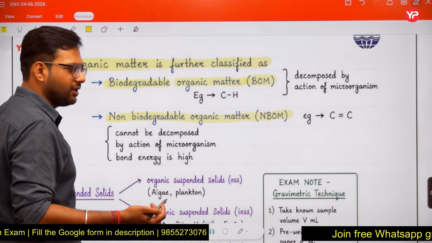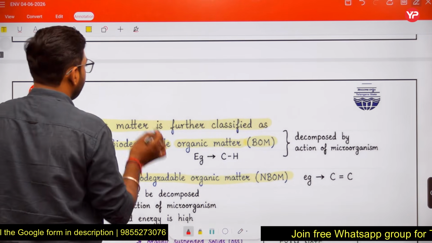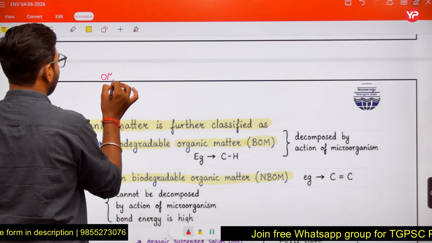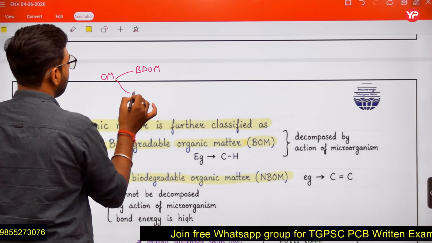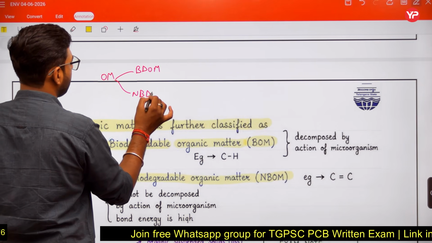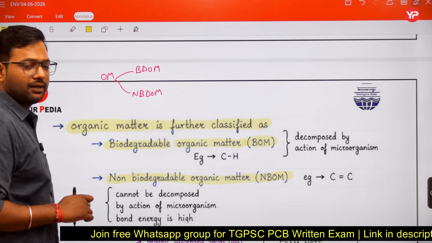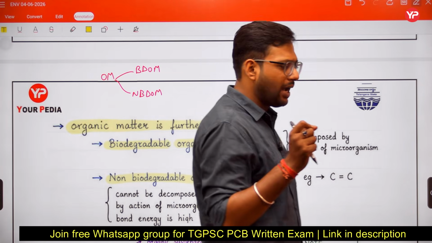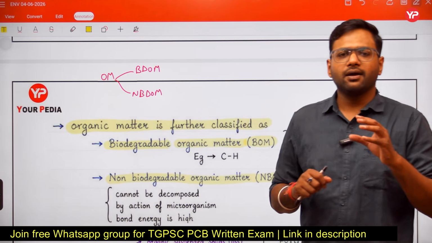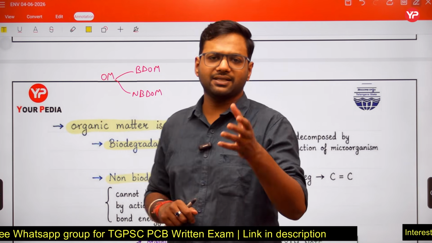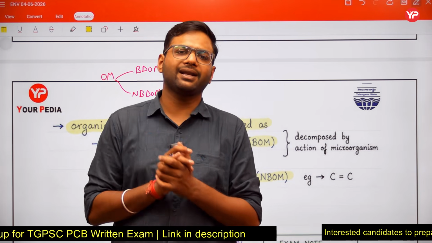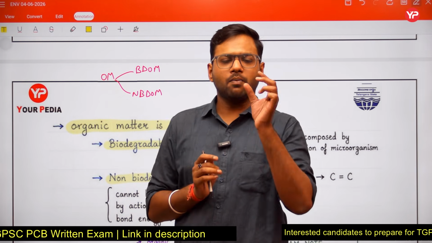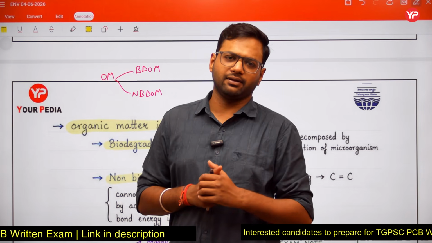Now what is the meaning of this? I am saying this: we have classified organic matter. One is biodegradable organic matter, second one is non-biodegradable organic matter. Friends, one point you have to remember: whenever organic matter is present in our water sample, microorganisms will also be present there.